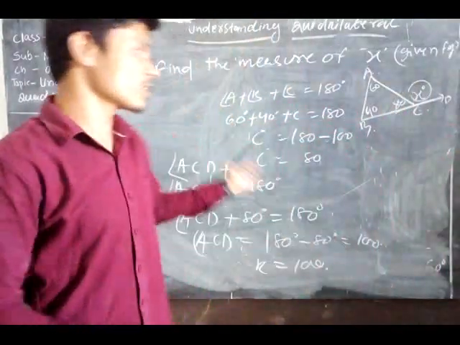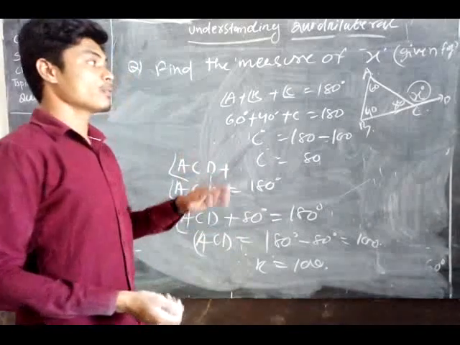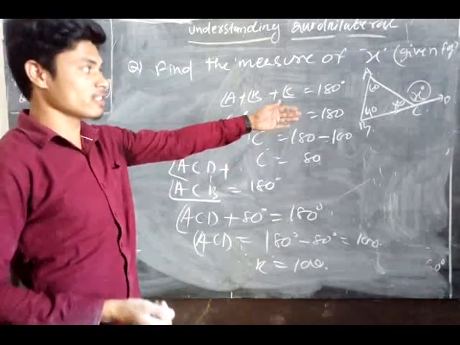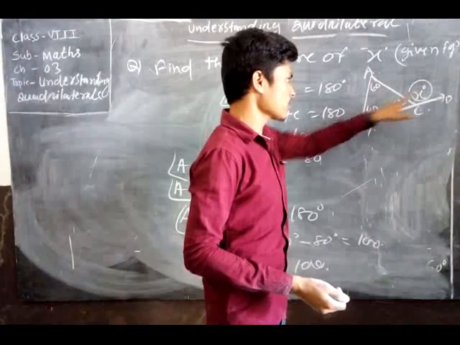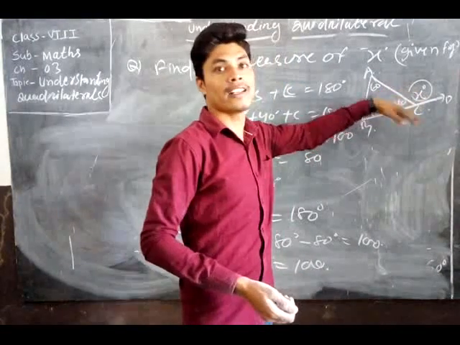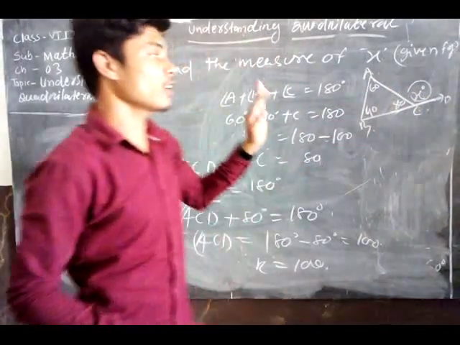You can use this process, and there is an alternate process also. What? The sum of the two opposite interior angles. Then you can easily use the alternate method. The sum of two interior angles is equal to the exterior angle.